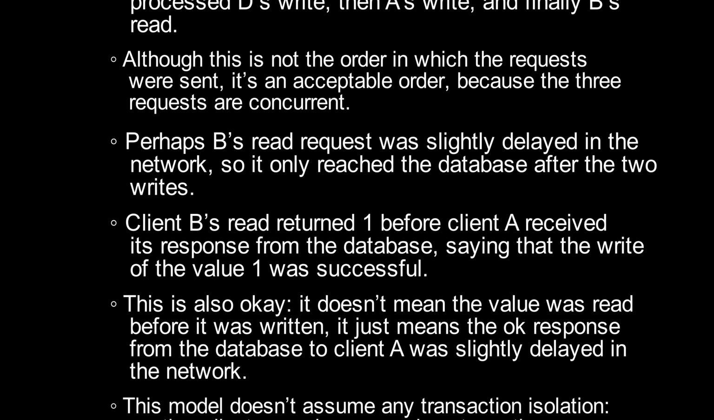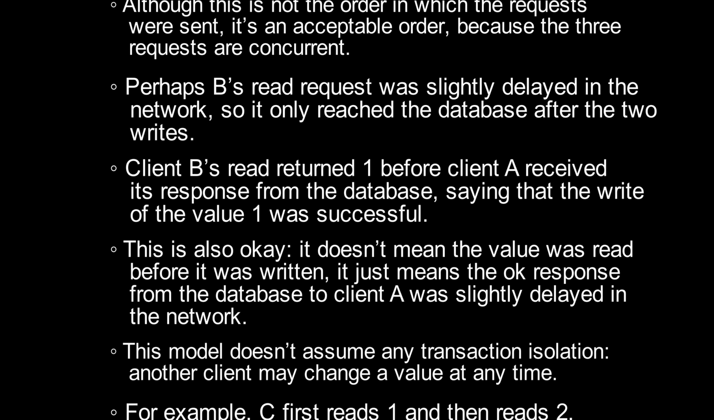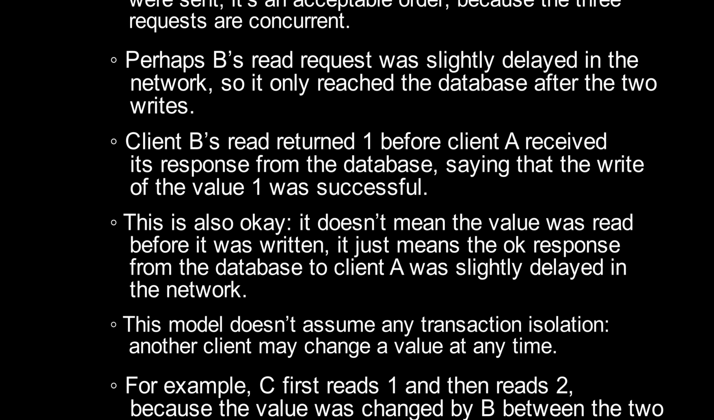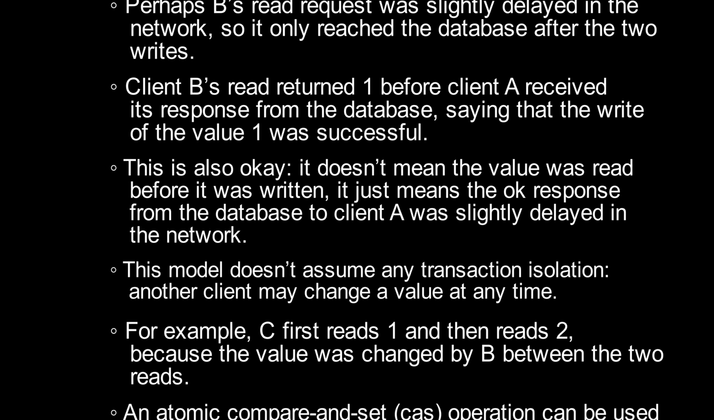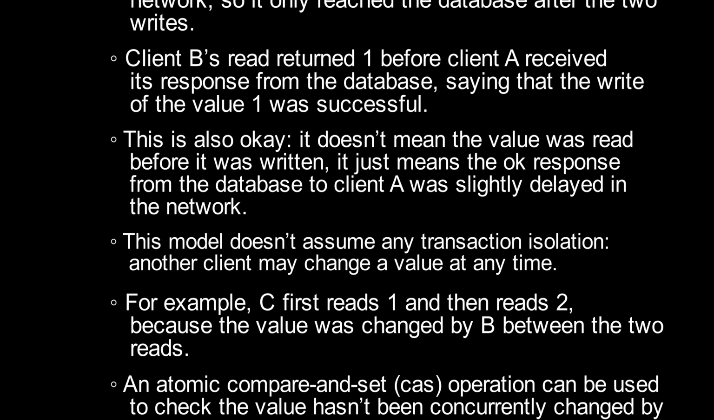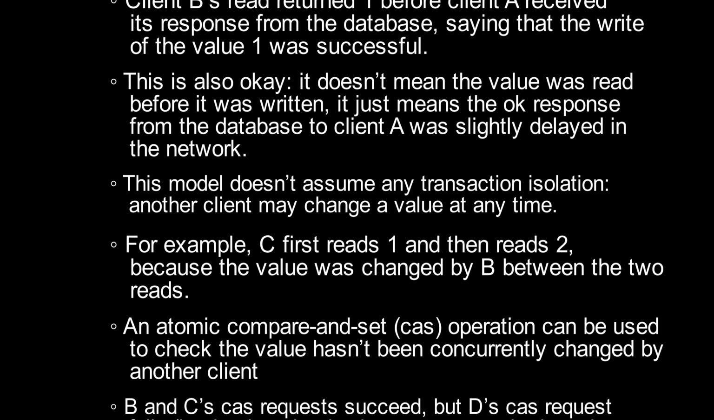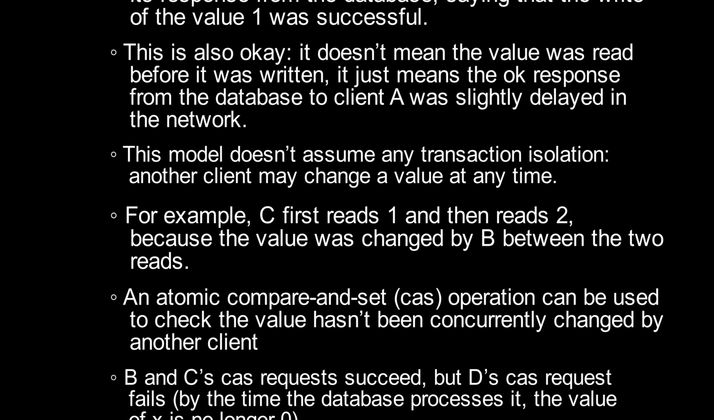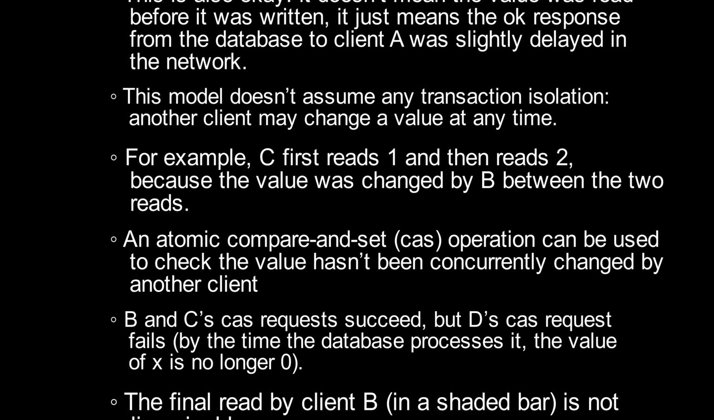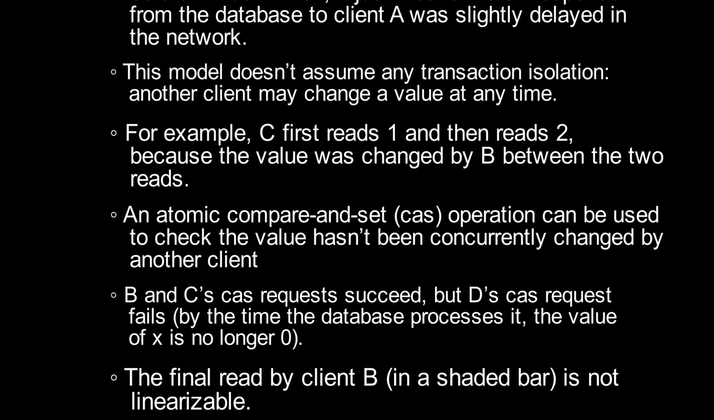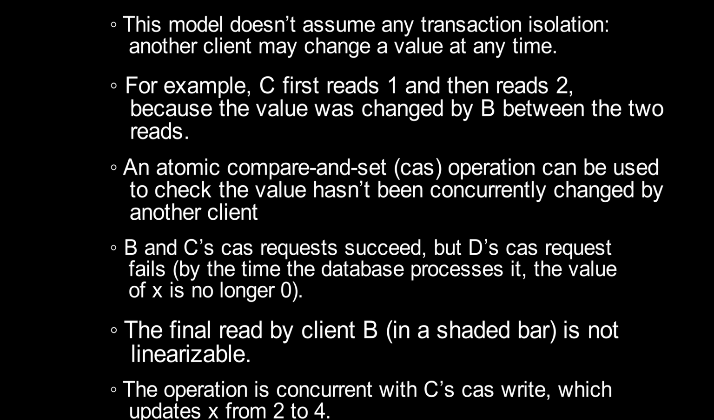This is also okay. It doesn't mean the value was read before it was written. It just means the OK response from the database to client A was slightly delayed in the network. This model doesn't assume any transaction isolation. Another client may change a value at any time. For example, C first reads 1 and then reads 2, because the value was changed by B between the two reads. An atomic compare-and-set (cas) operation can be used to check the value hasn't been concurrently changed by another client. B and C's cas requests succeed, but D's cas request fails by the time the database processes it. The value of X is no longer 0.